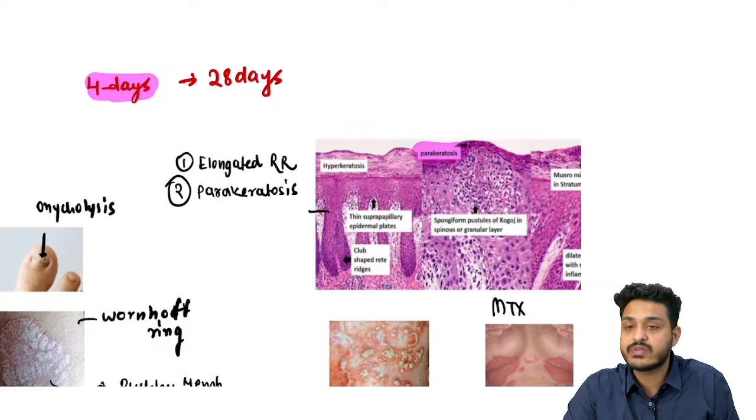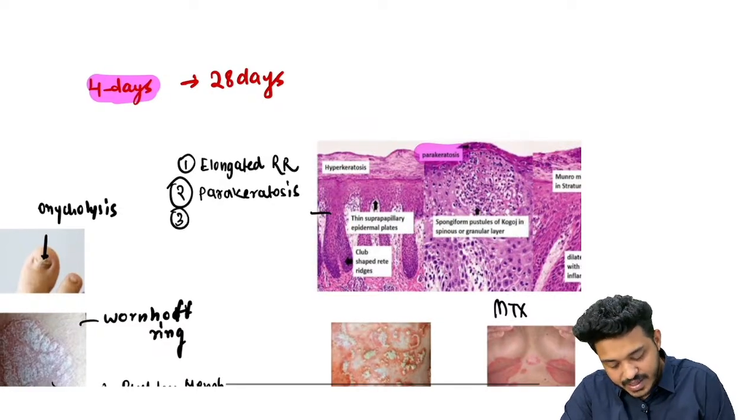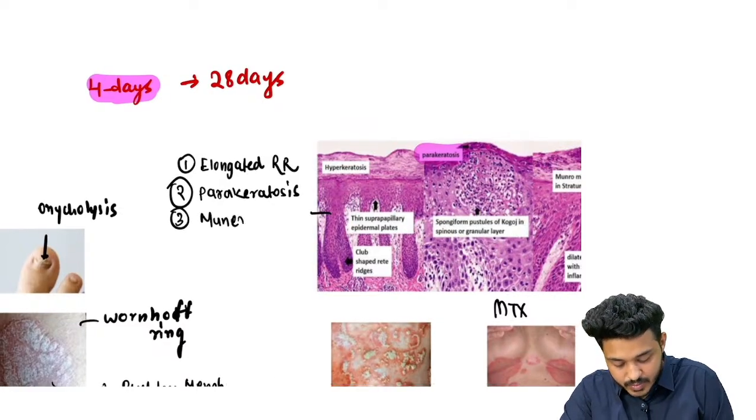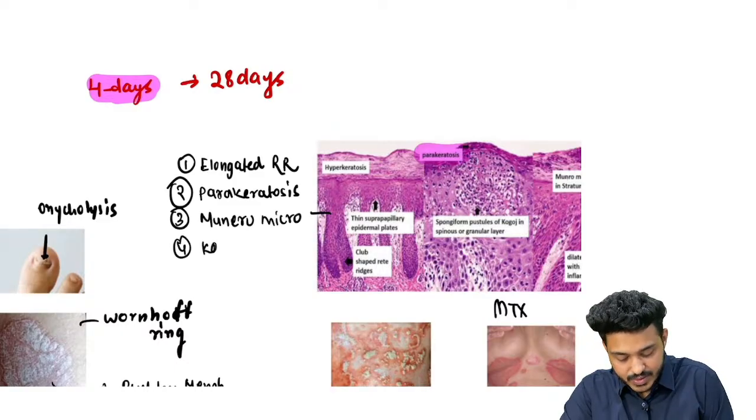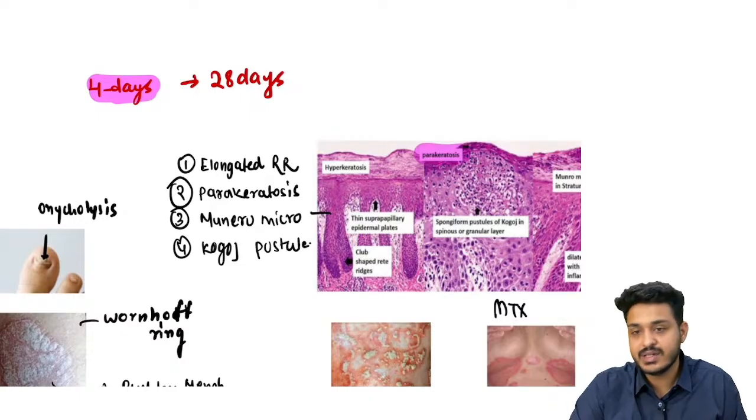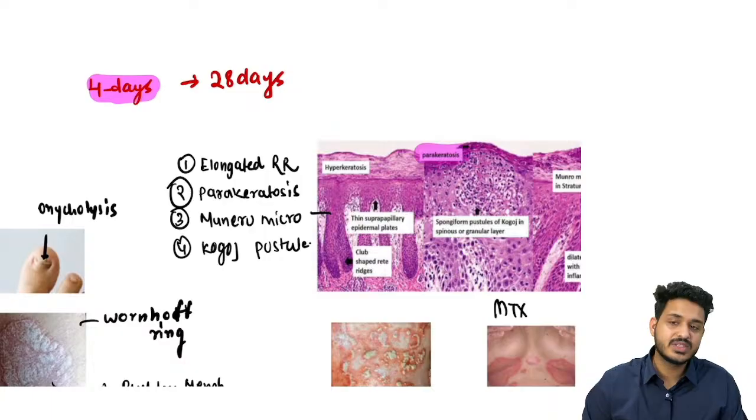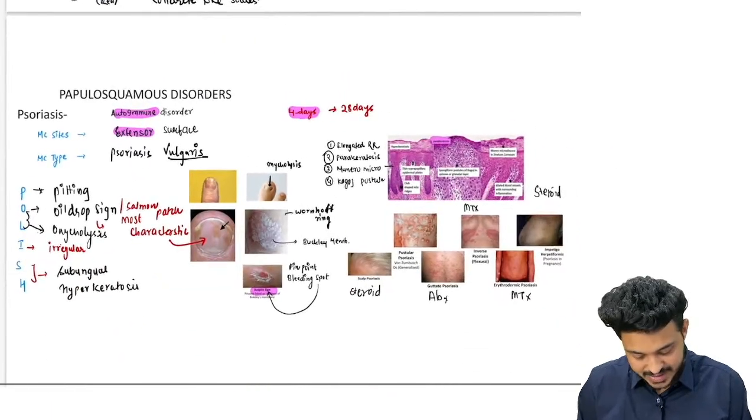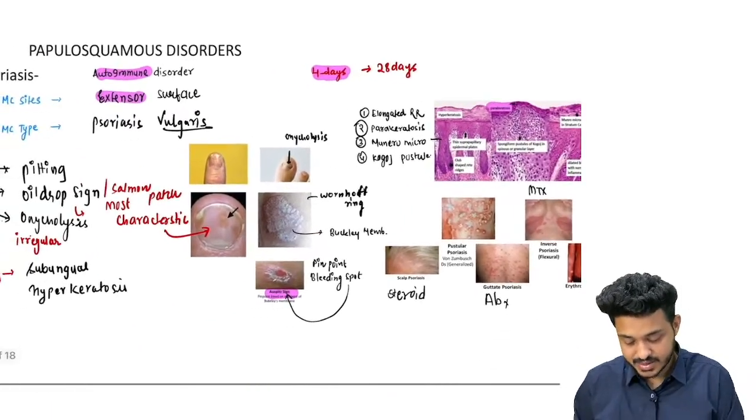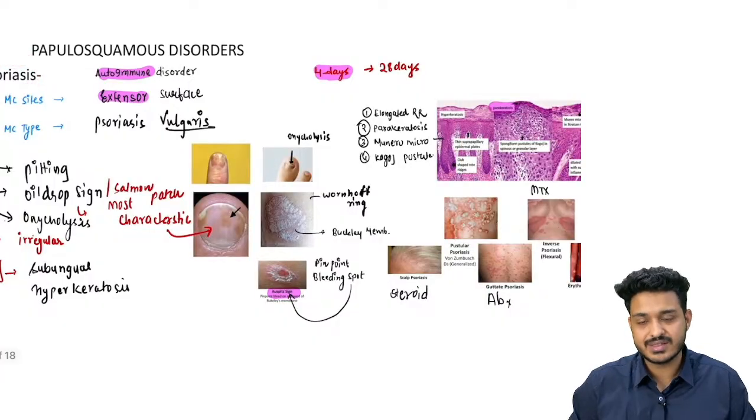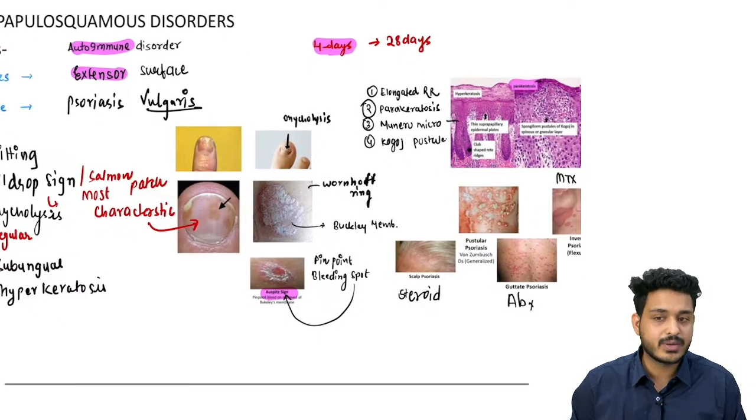This is a feature of psoriasis. You will be having Munro microabscess. You will be having what? Kogoj's pustule. These are going to be the important findings you will be finding in the cases of psoriasis, right? You will find these keywords and some history. All this is going to make sense, and this is going to be a diagnosis of what? Psoriasis. Many questions have been asked from this particular slide, right?